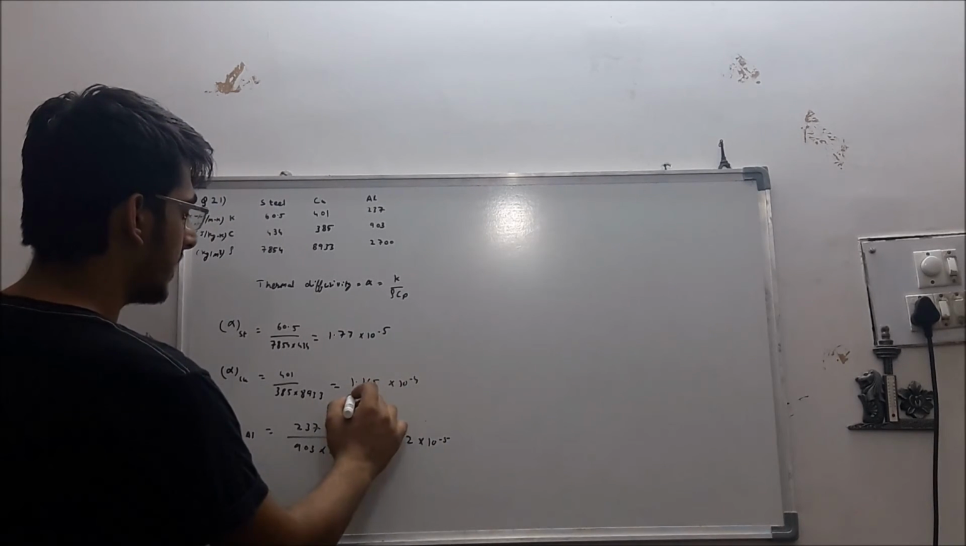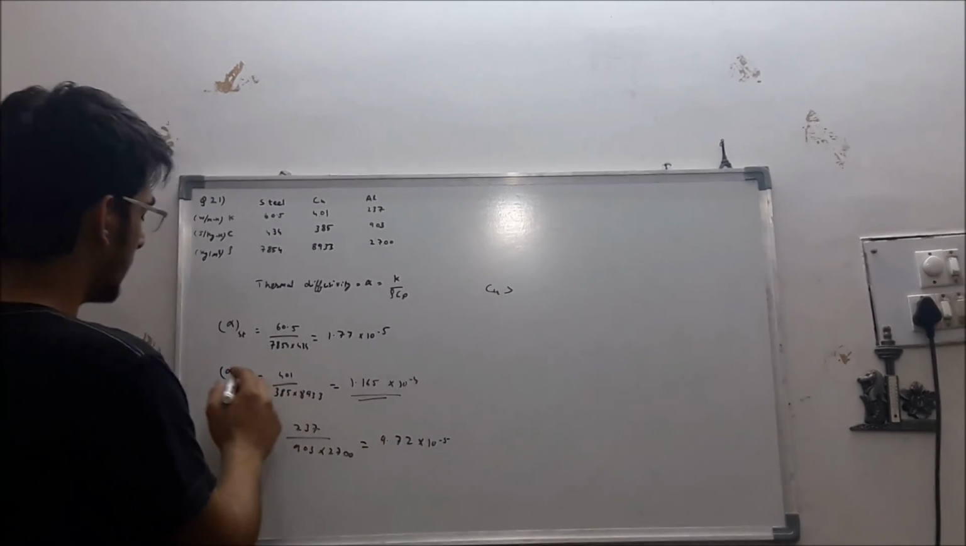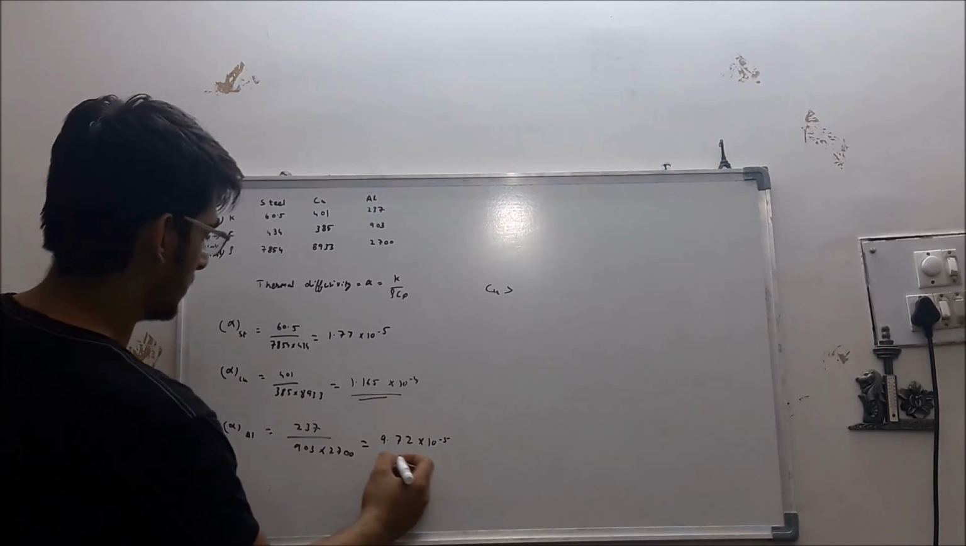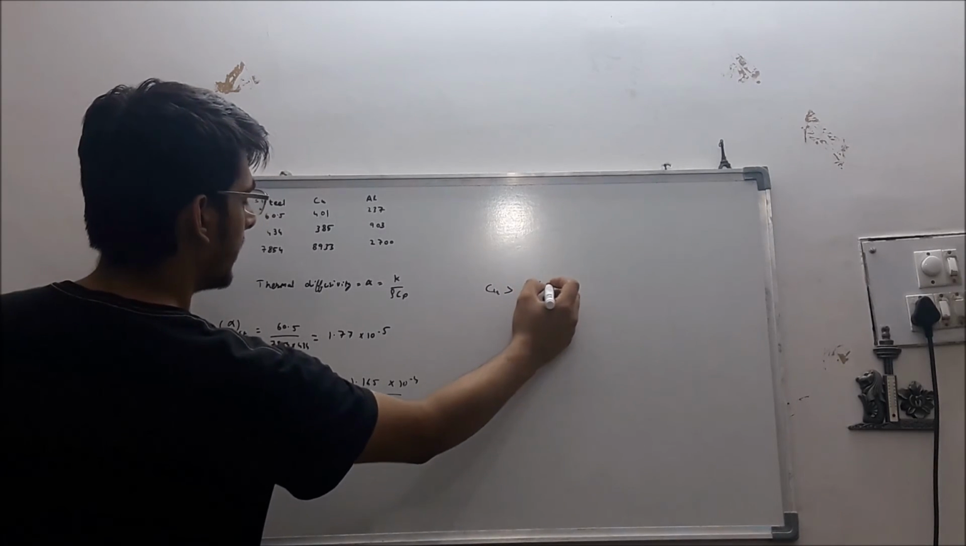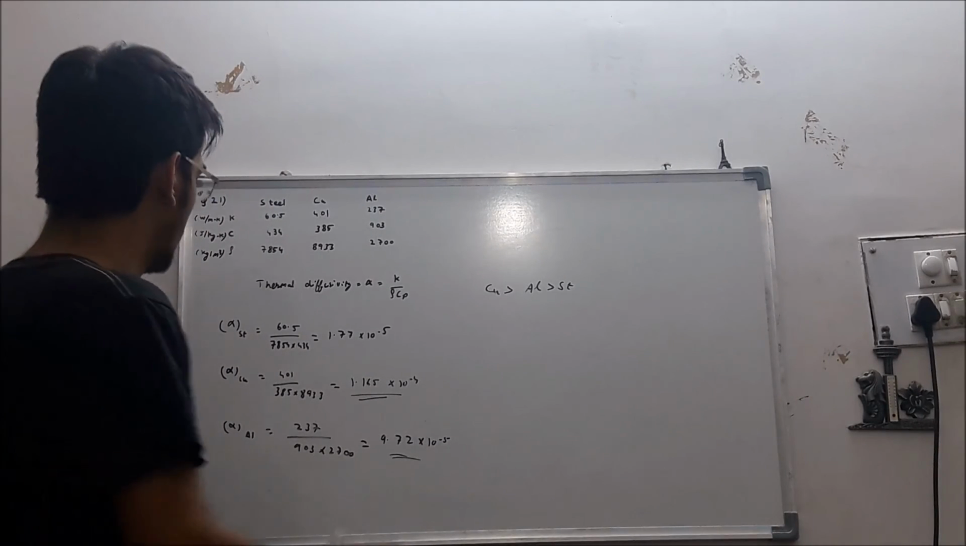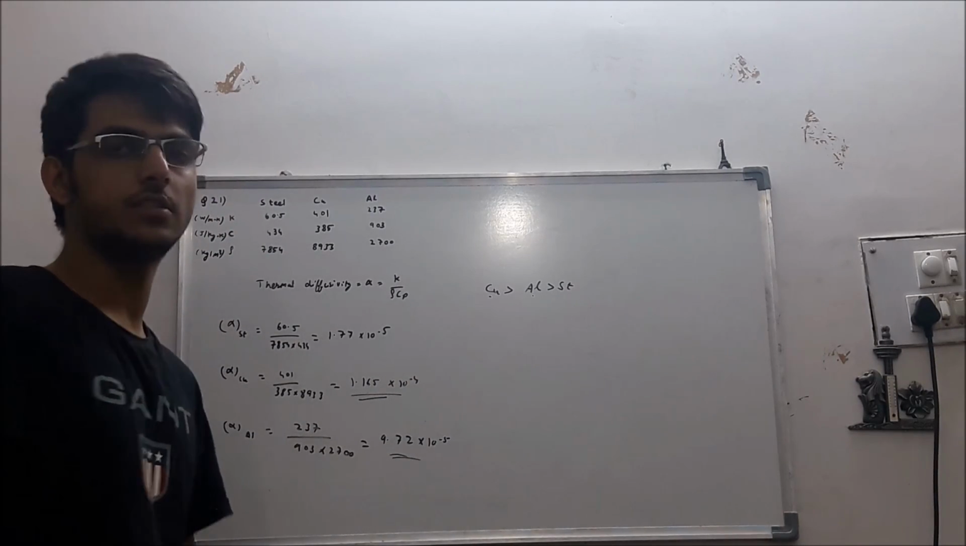So maximum alpha is of copper, then comes aluminum, and finally steel. So fastest will be copper, then aluminum, then steel. So option C is correct.